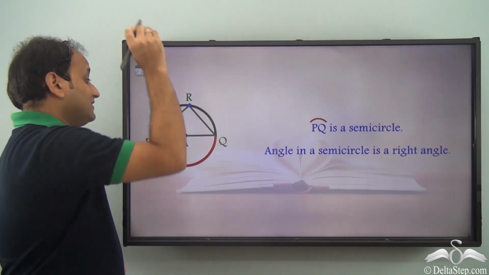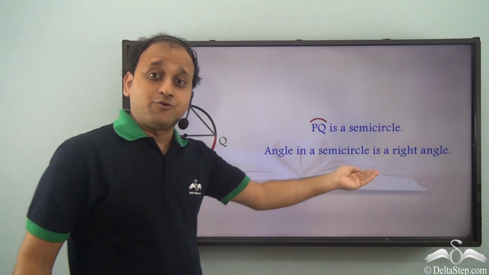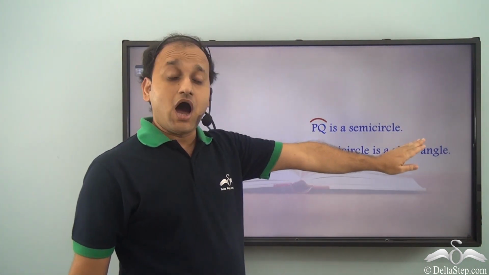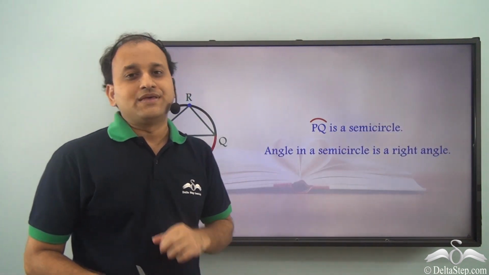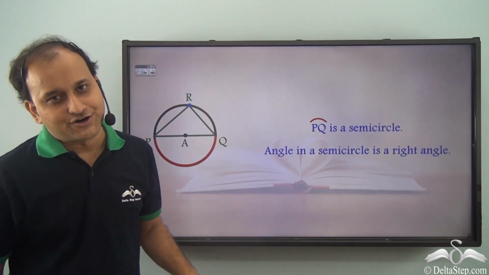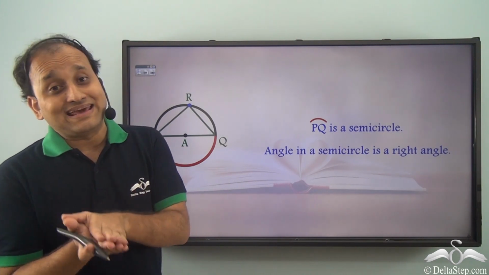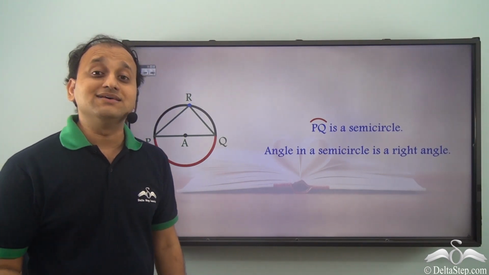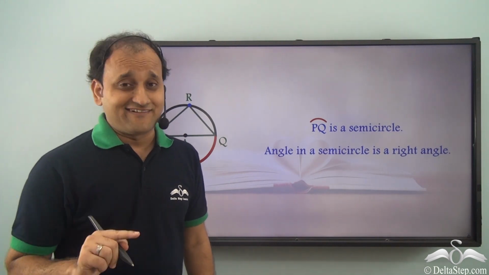So this is a very important property of a circle. So angle in a semicircle is a right angle, and it is true for any circle. Whenever you make an angle in a semicircle, you will always find that the angle is 90 degrees or right angle.